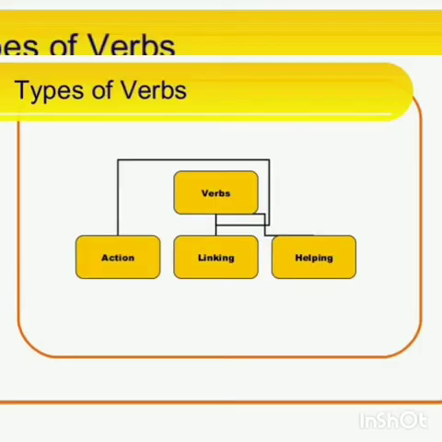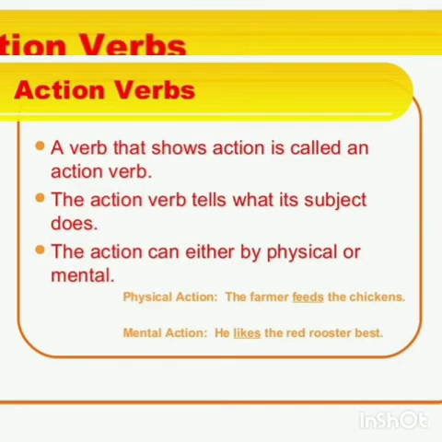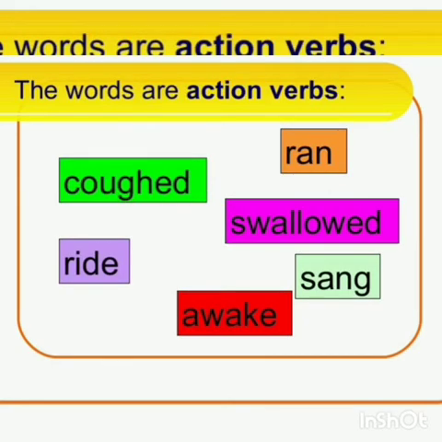Now let us discuss the types of verbs. Verbs are generally classified into three types: action verbs, linking verbs and helping verbs. Now let us discuss what an action verb is. An action verb is nothing but a word which denotes the action in a sentence. It tells what the subject does in a sentence. So coughed, write, awake, sang, swallowed, ran: all these words denote action, so they are called action verbs.